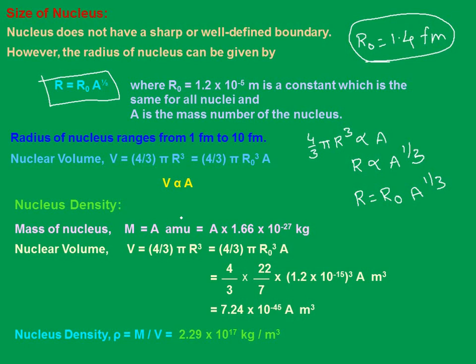As the volume of the nucleus is directly proportional to its mass number A, the density of nuclear matter is independent of the size of the nucleus. Therefore nuclear matter behaves like a liquid of constant density. Different nuclei are like drops of this liquid of different sizes but of the same density.